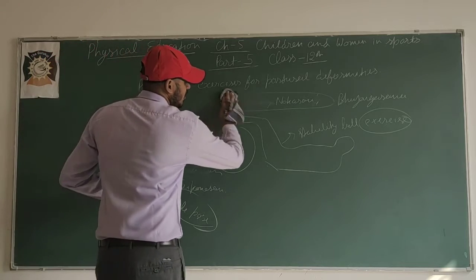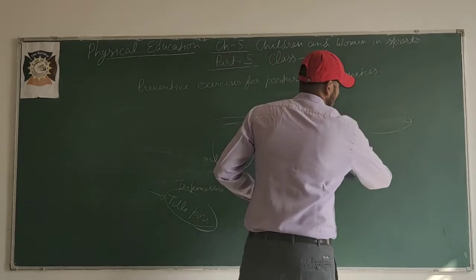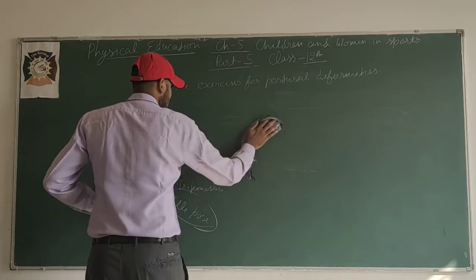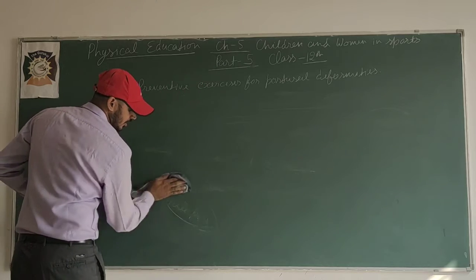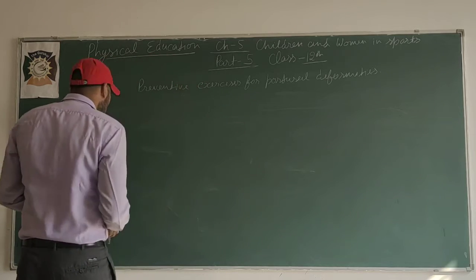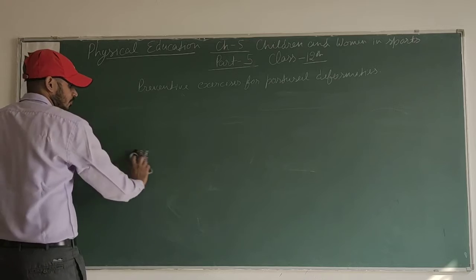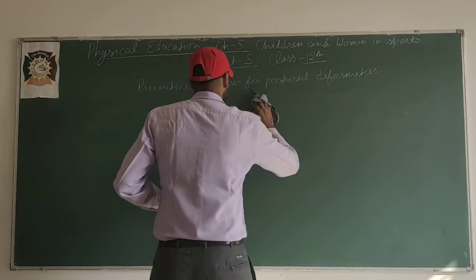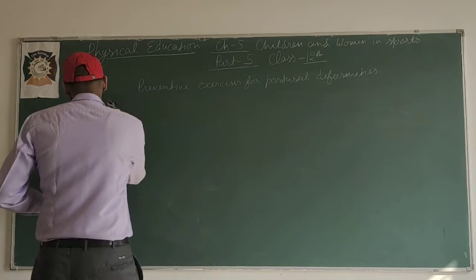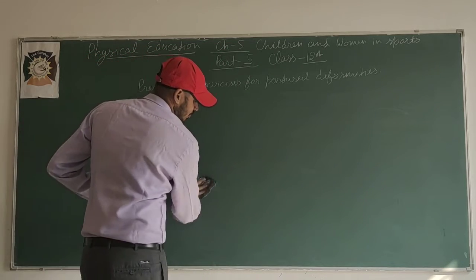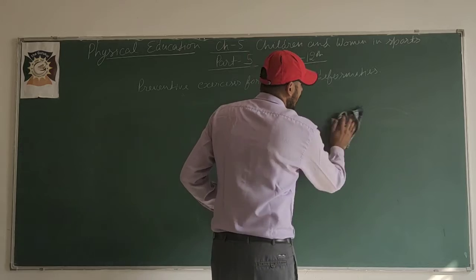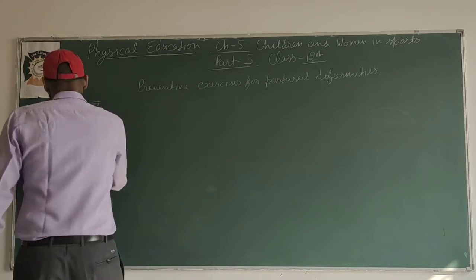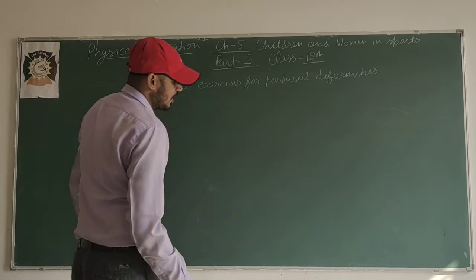And in your book it is given clearly. Always keep in your mind in which part of the vertebral column the abnormality or curve is, and which exercise we are performing, meaning the impact of the exercise should go on that main part of the body. That is the preventive exercise for spinal curvature. But don't perform without guidance.